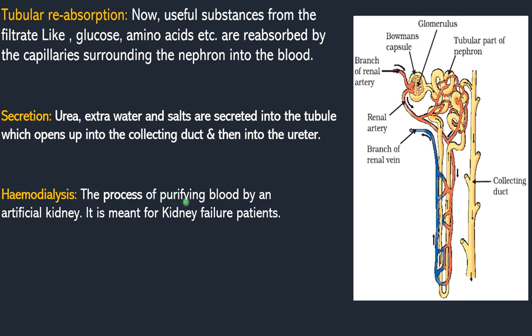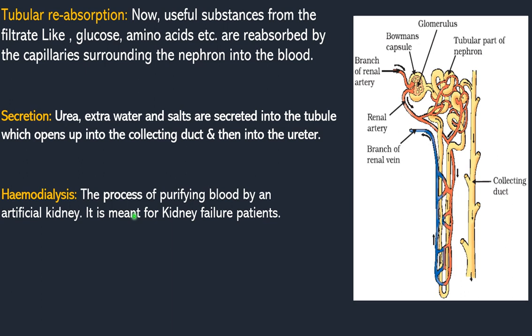The process of purifying blood by an artificial kidney. So dialysis machines are called what? Artificial kidneys. They are present in hospitals. For a day, a human's blood is filtered 3 or 4 times. For each time, they take 5 to 10,000 for dialysis. If they take 10,000, then for 3 times, at a minimum of 3 times, it is going to be 30,000 per day.